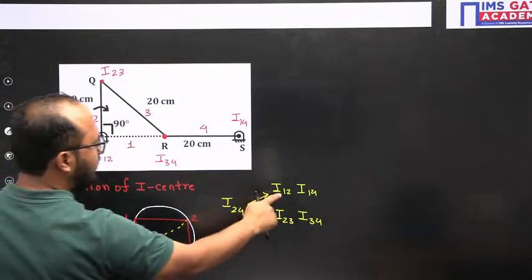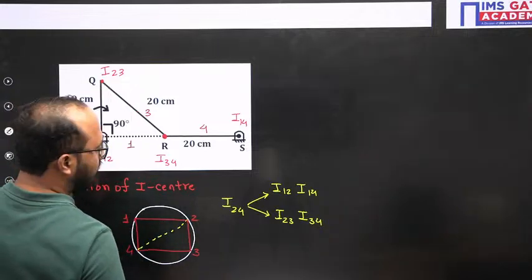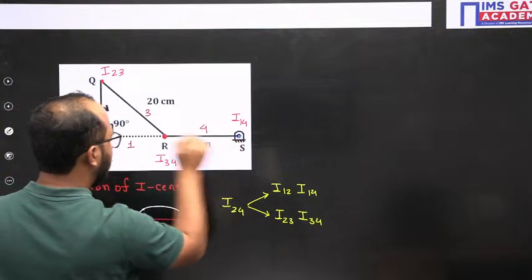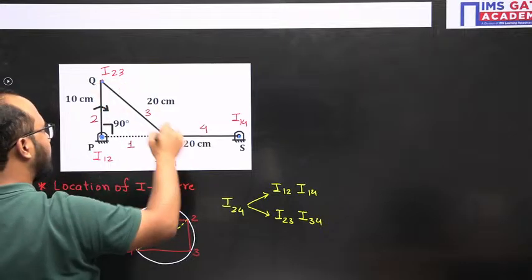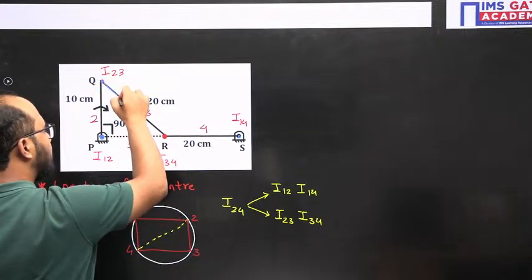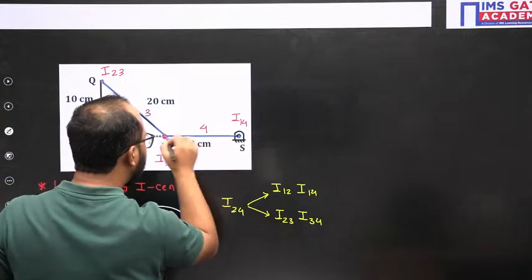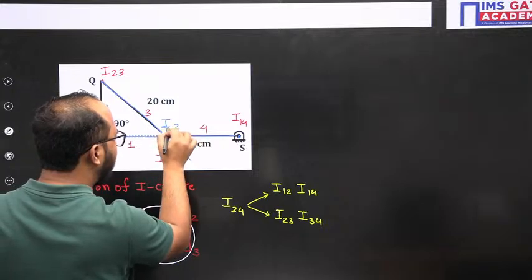Just draw one line using 1,2 and 1,4. Where is 1,2? Here. Where is 1,4? Here. So one line we need to draw. Then 2,3 and 3,4 gives another line. If I draw both lines, they intersect at this point, so this is the location of I24.